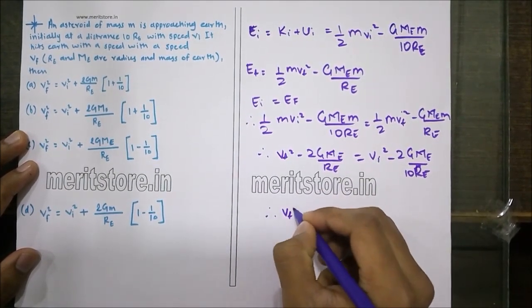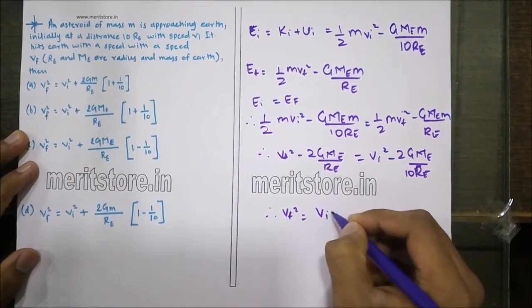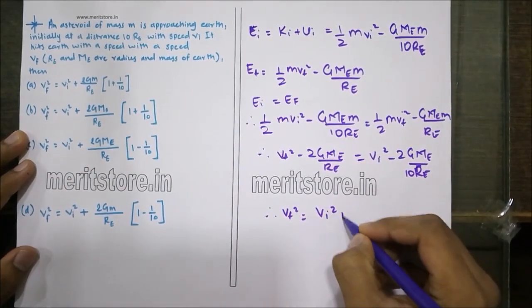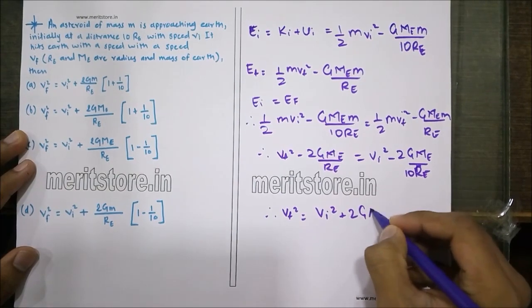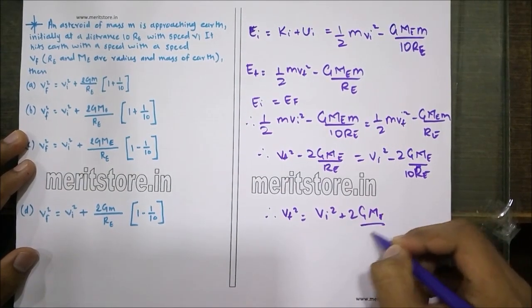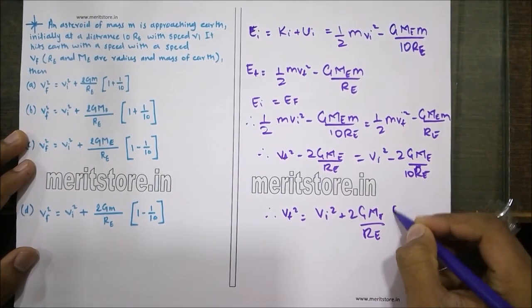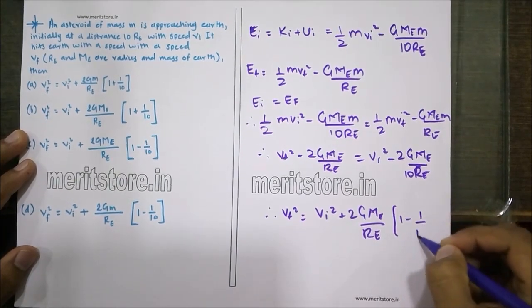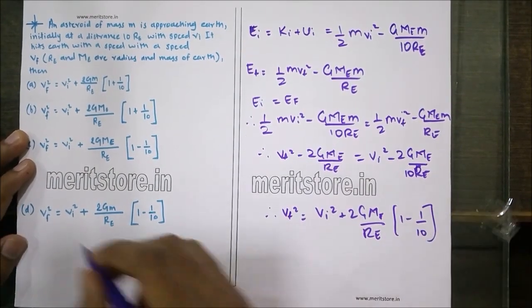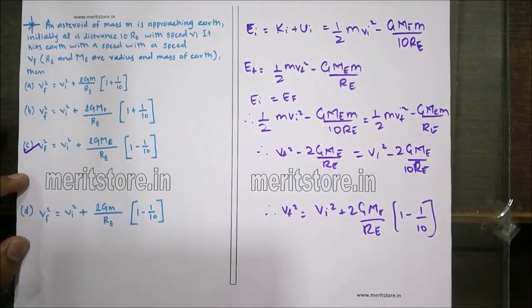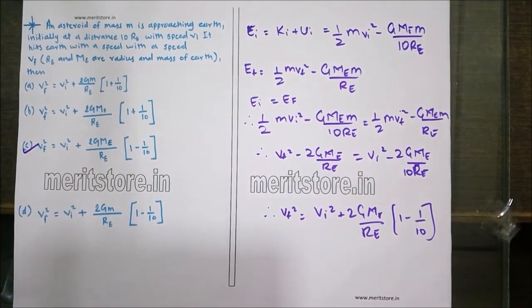Therefore, Vf square is equal to Vi square plus 2 times GMe upon Re into 1 minus 1 by 10, which is nothing but option C. Hence, option C is the correct answer.